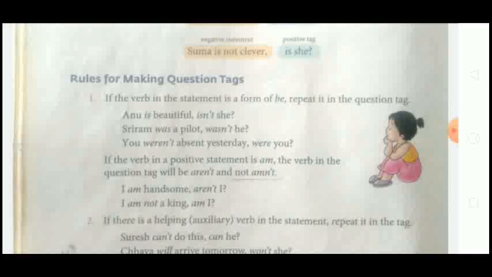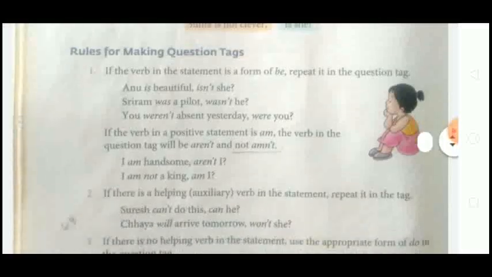See the example: I am handsome, aren't I? Not amn't I. That is a wrong one. Aren't I? I am not a king, am I? So if the verb in the positive statement is am, then the tag will be aren't.